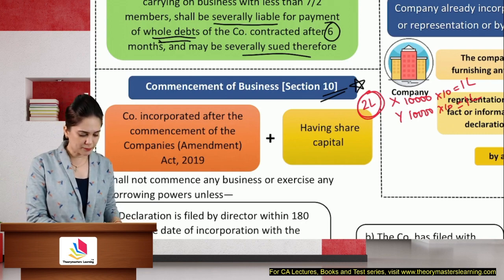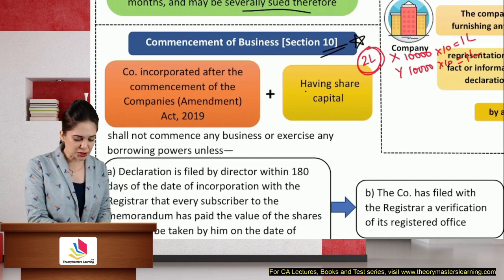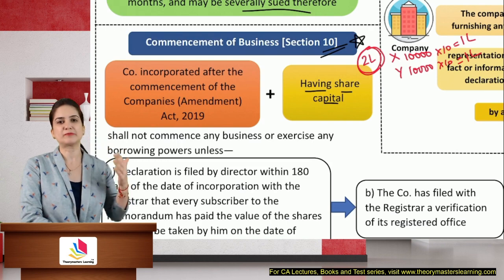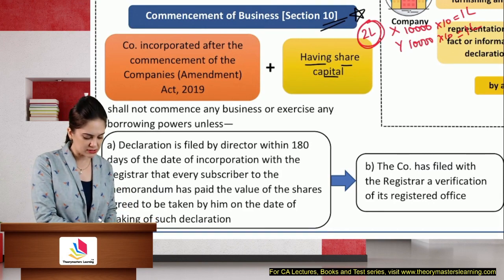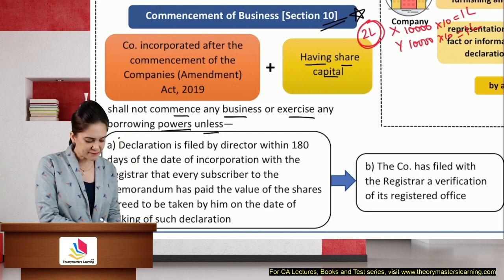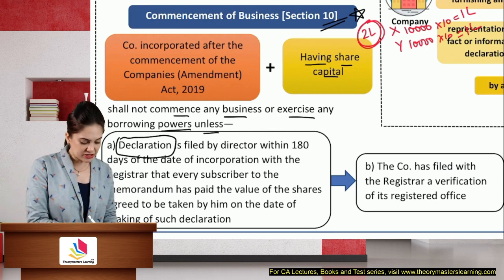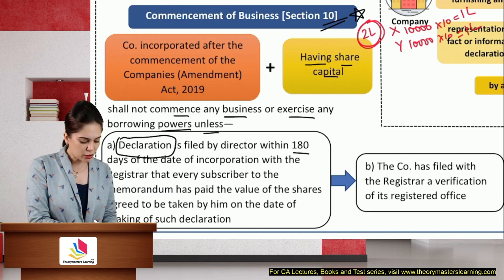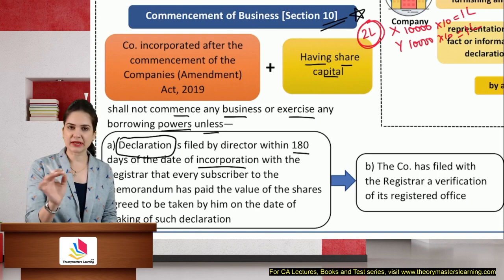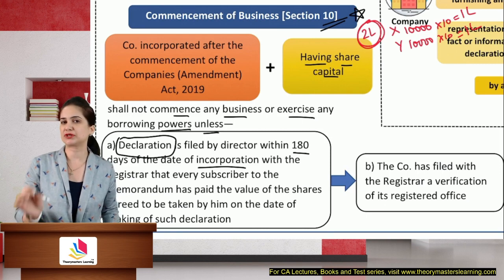So, you are a company incorporated after the commencement of the Companies Amendment Act 2019, and having share capital. You will not be allowed to commence, meaning start, business, or exercise borrowing power unless a declaration is filed by the director. You are declaring that within 180 days, it's not 6 months, as 6 months comes to 182 days, it is 180 days of the incorporation, that every subscriber, meaning every person who has subscribed to the memorandum and agreed to purchase the number of shares mentioned against his name.